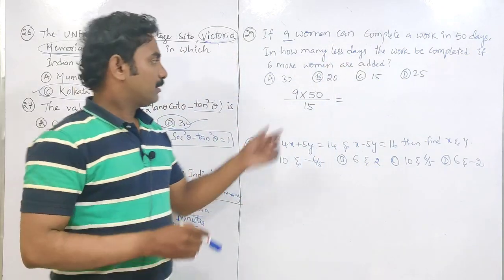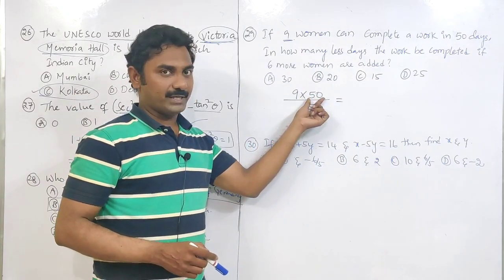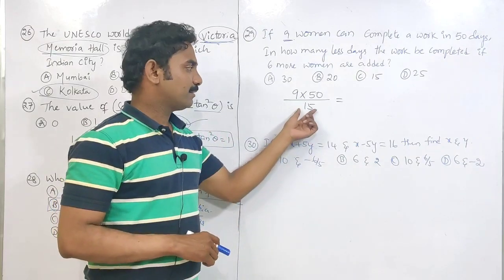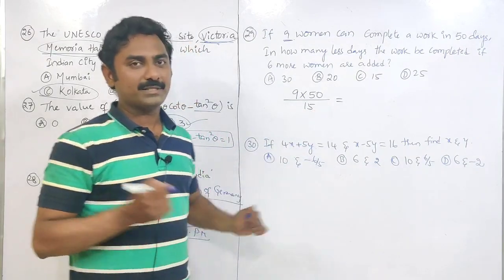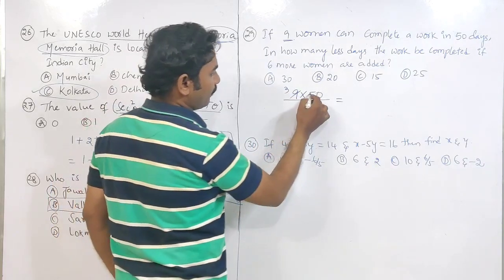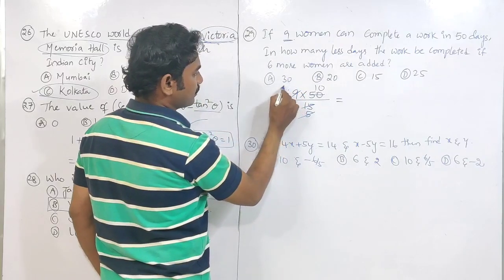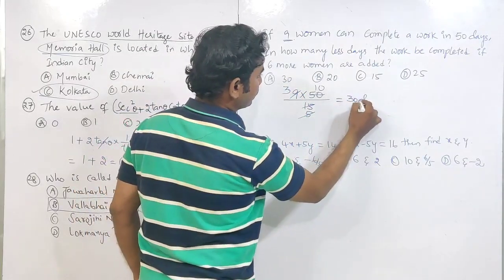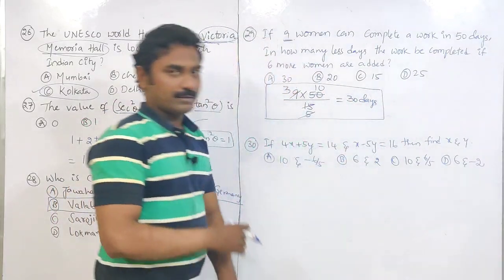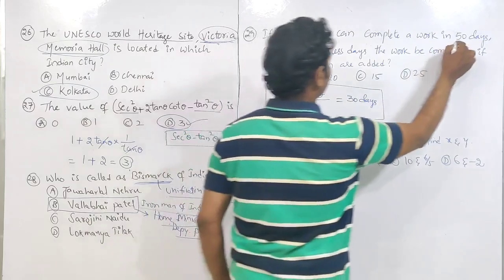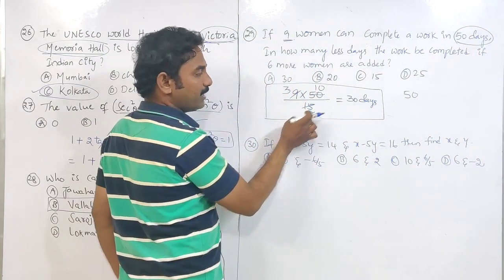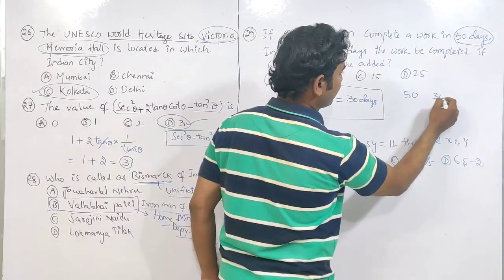Let us find out. 9 women can complete in 50 days. Now additionally 6 more women are added. So 9 plus 6, 15. So 15 women can complete this work in, 3 5s are 15, 5 10s are 50, so this will be 30 days. So 15 women can complete the work in 30 days, but the regular work can be completed in 50 days. Actual work is 50 days. Due to additional 6 members, it is completed in 30 days.